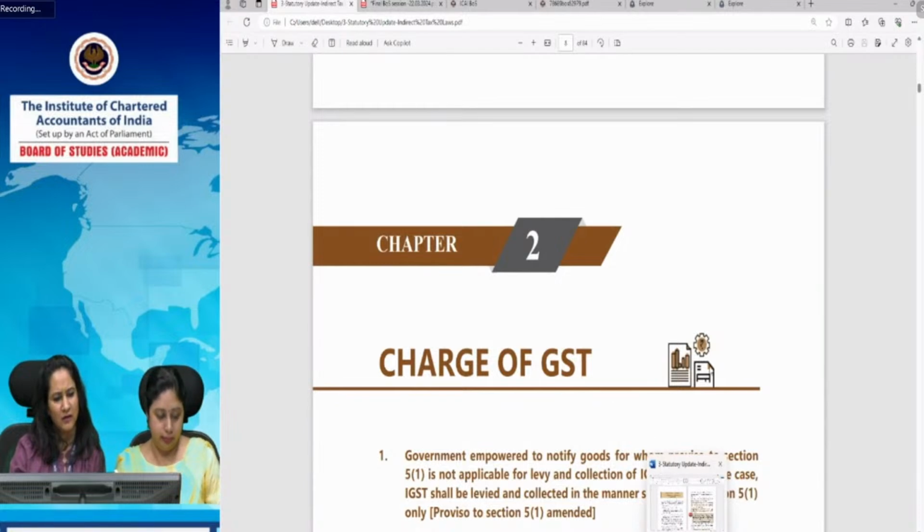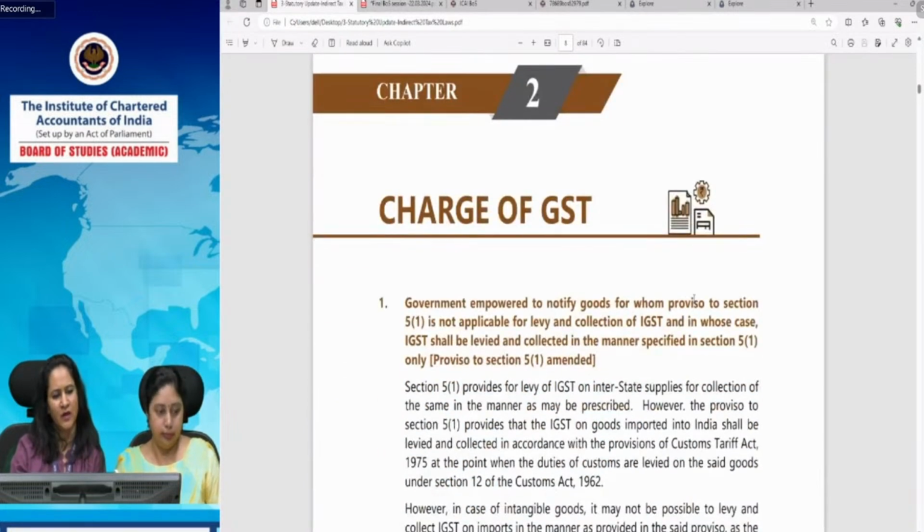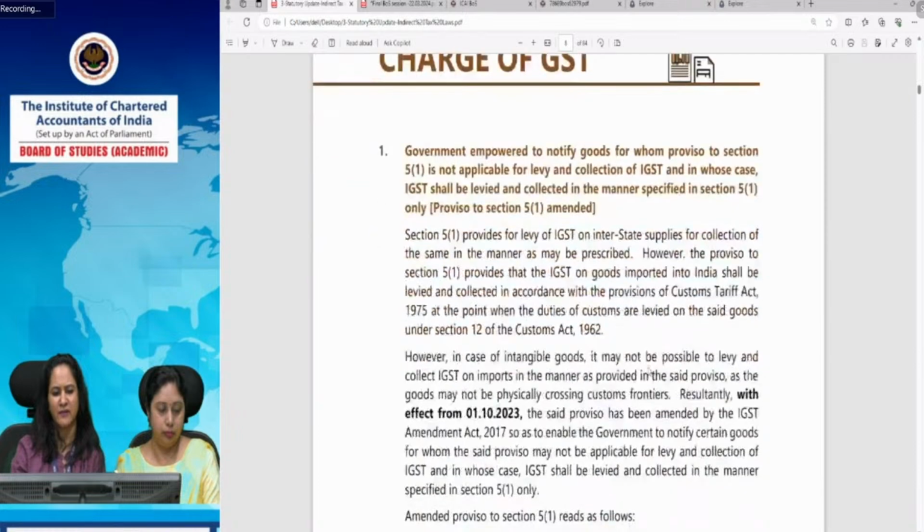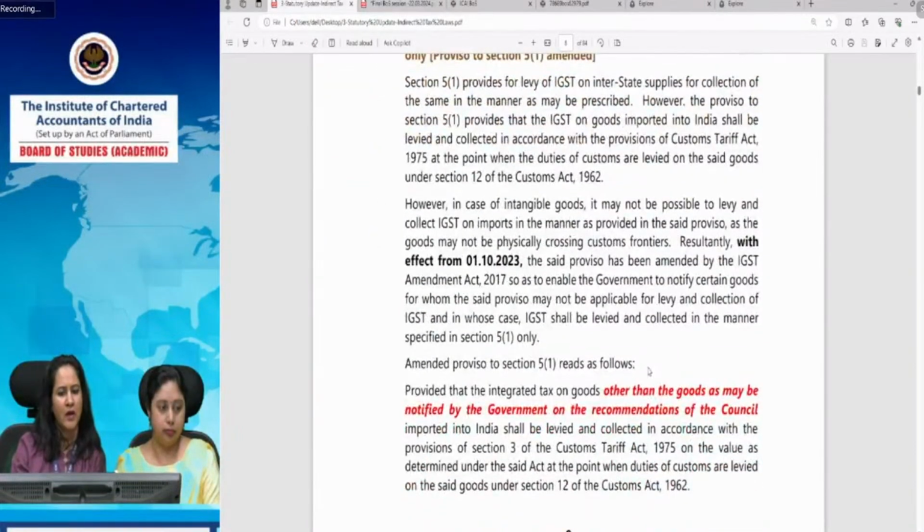Then let's come to the charge of GST. It says that government is empowered to notify goods for whom proviso to section 5(1) is not applicable for levy and collection of IGST, and in whose case IGST shall be levied and collected in the manner specified in section 5(1).